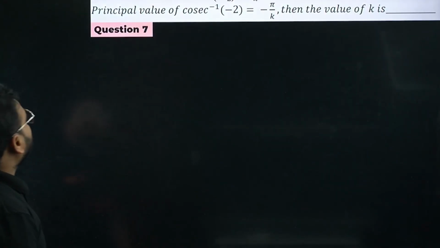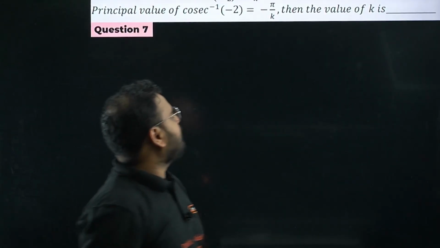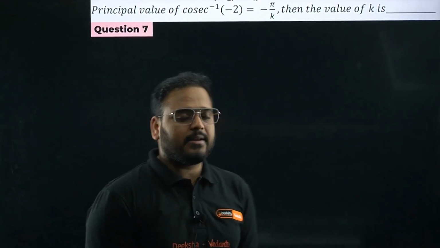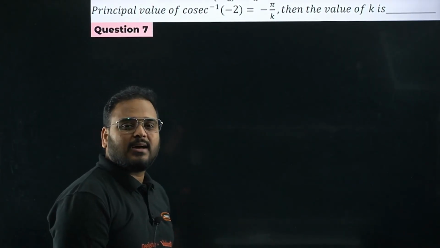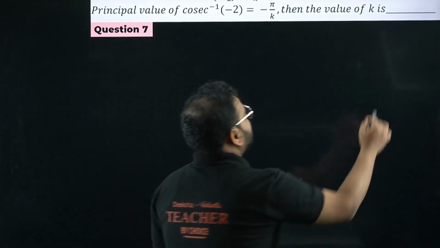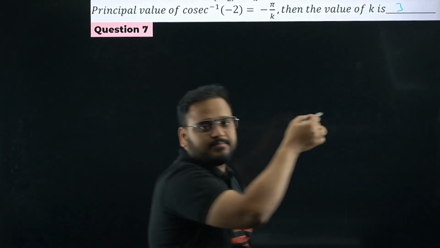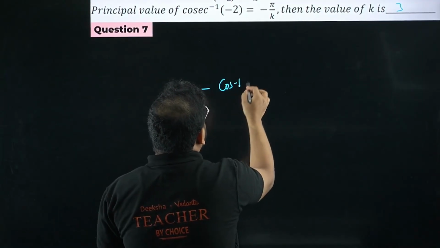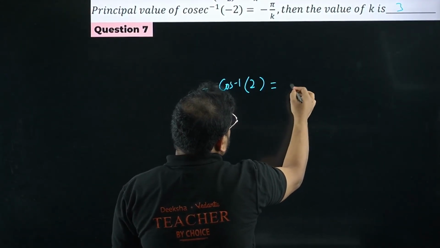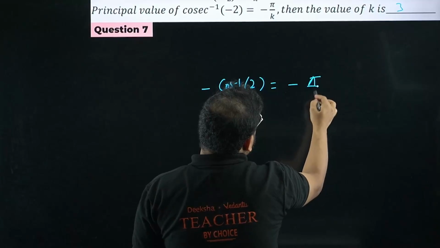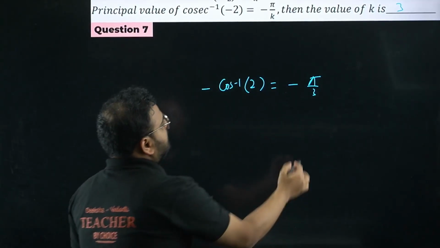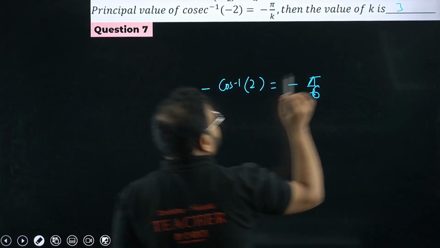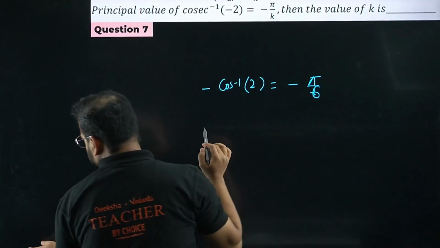Principal value of cosec inverse of minus 2 is actually pi by k with a negative sign. Let's solve it. What is the K value? I think it should be 3 actually. It should be 3, sir. We can solve it like this. How, sir? It'll become minus cosec inverse of 2, which will be minus pi by 6 actually. No, it's not 3, sir. It's 6 actually. I thought it is 3. It is actually 6, sir.